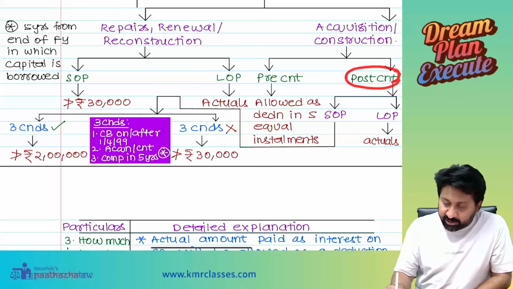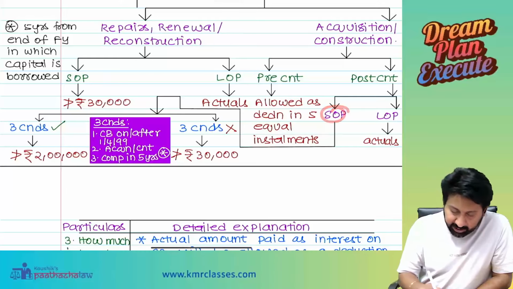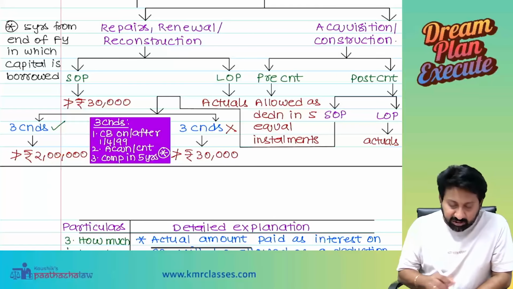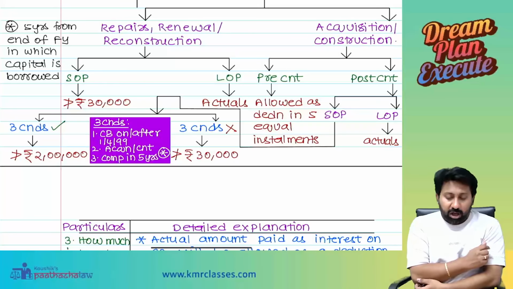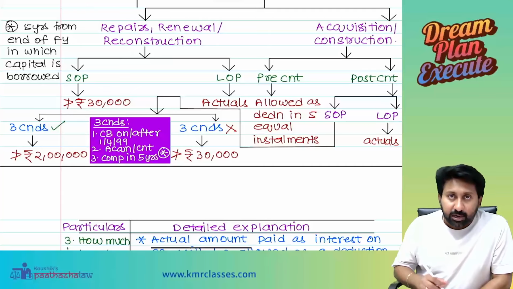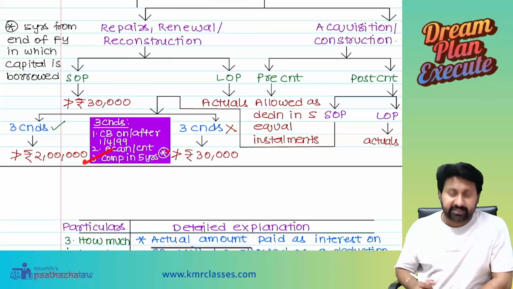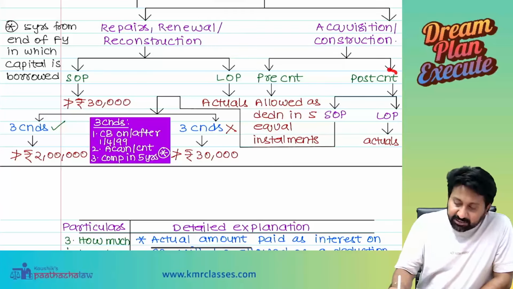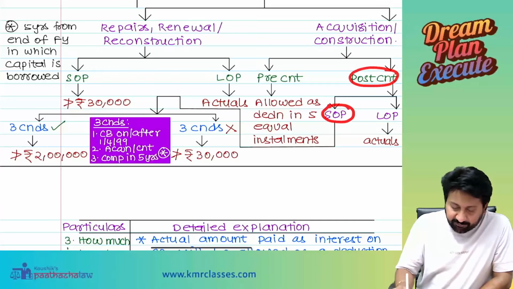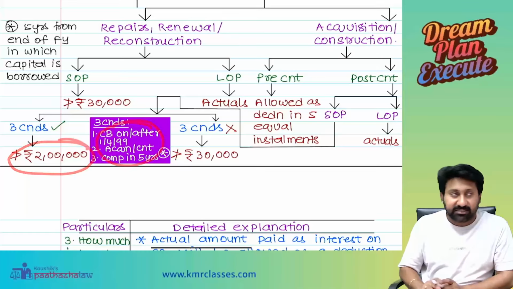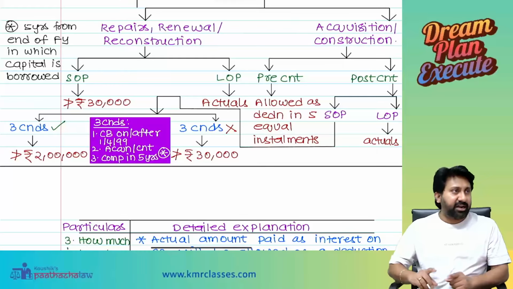After construction, if it is a self-occupied property, if three conditions are satisfied, then not more than 2 lakhs. What are the three conditions? Capital borrowed on or after 1-4-99. Acquisition or construction you should use it for. Completion within 5 years. If all these three conditions are satisfied, then for post-construction interest on self-occupied property, 2 lakh will be allowed as a deduction.